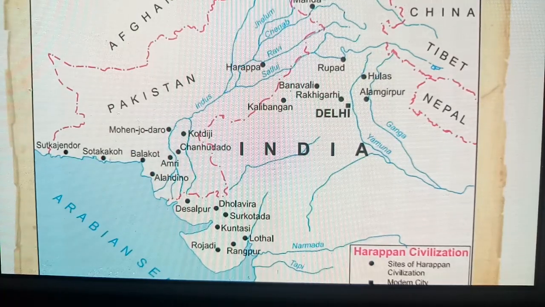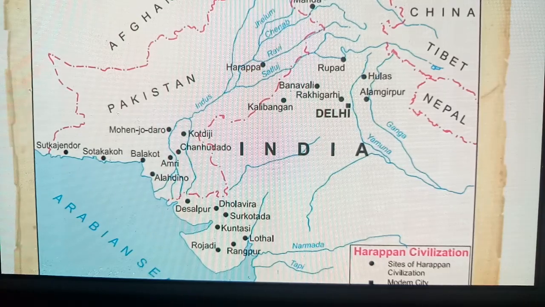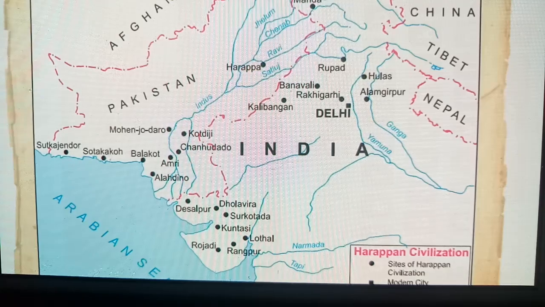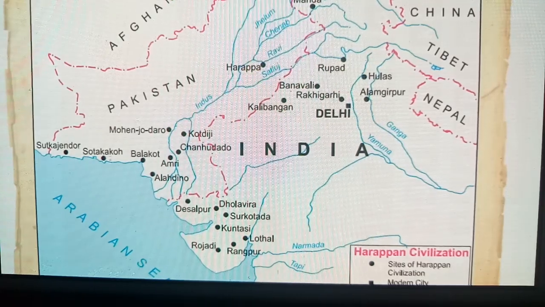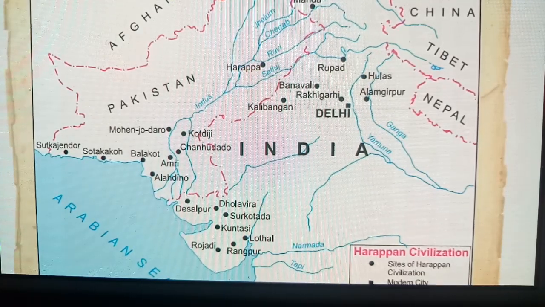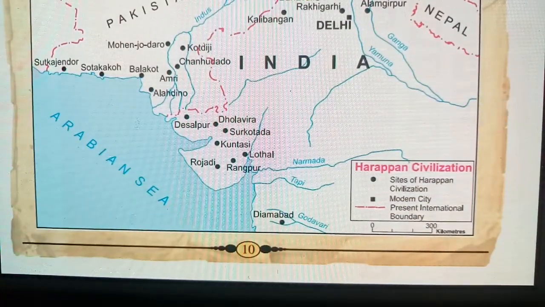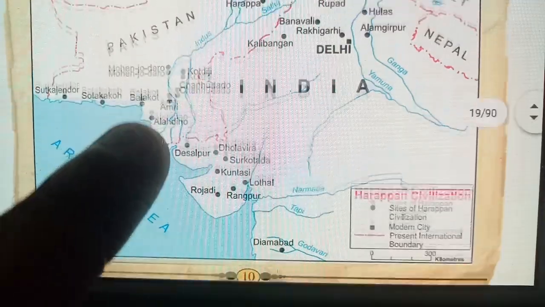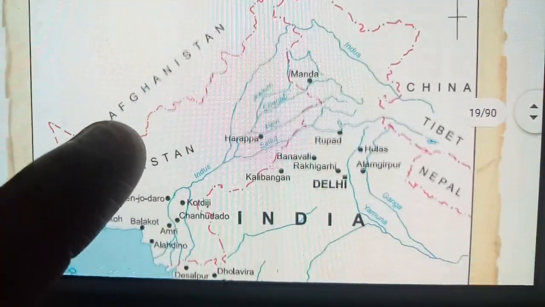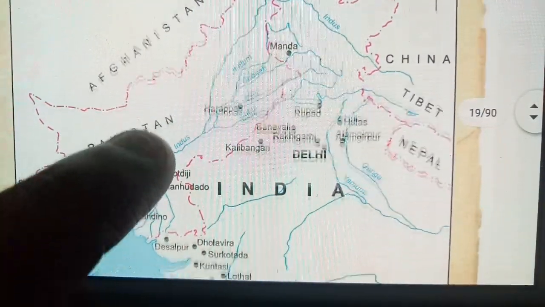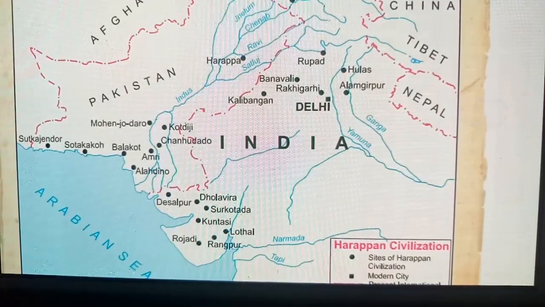Over there it is also called the Great Bath, and over there is the Sutlej river, and Harappa you will find. So this was the place where the Harappan people used to stay, and they found many things over there. And this index gives the sites of Harappan civilization, modern cities, and the present international boundary. They were even carrying out trade from one area to another. So all these places were there. Tibet, China, Nepal. This was a place where they were doing export.